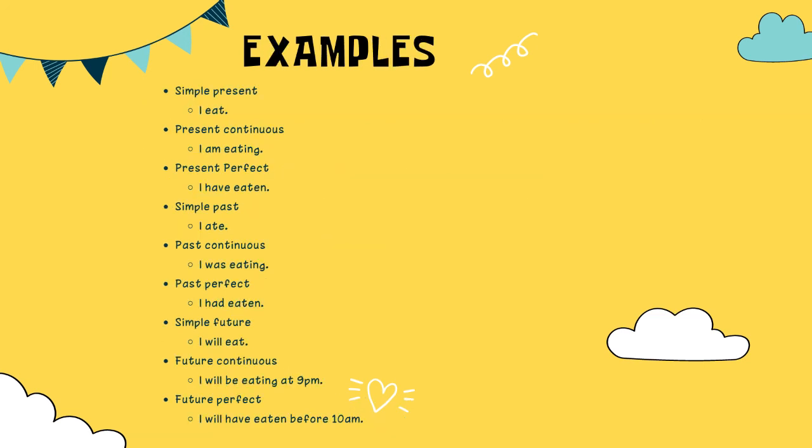Okay, here are examples for all the tenses. Simple present, I eat. Present continuous, I am eating. Present perfect, I have eaten. Simple past, I ate. Past continuous, I was eating. Past perfect, I had eaten. Simple future, I will eat. Future continuous, I will be eating at 9 p.m. And future perfect, I will have eaten before 10 a.m.